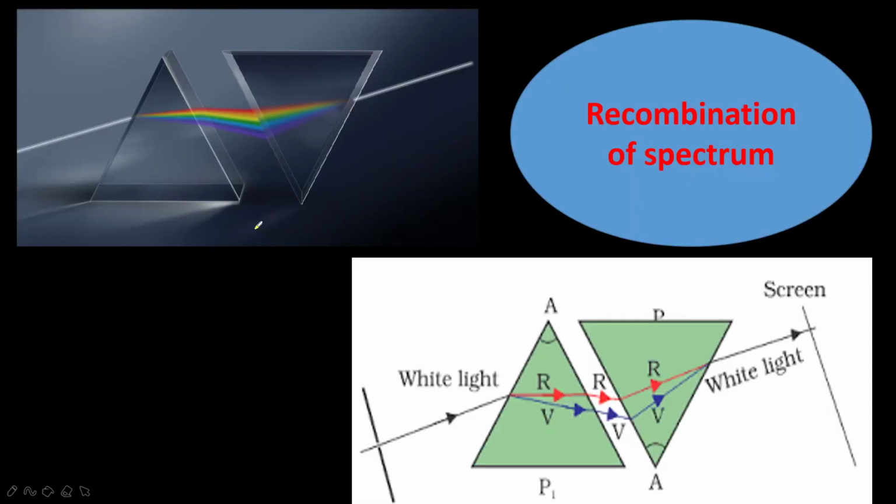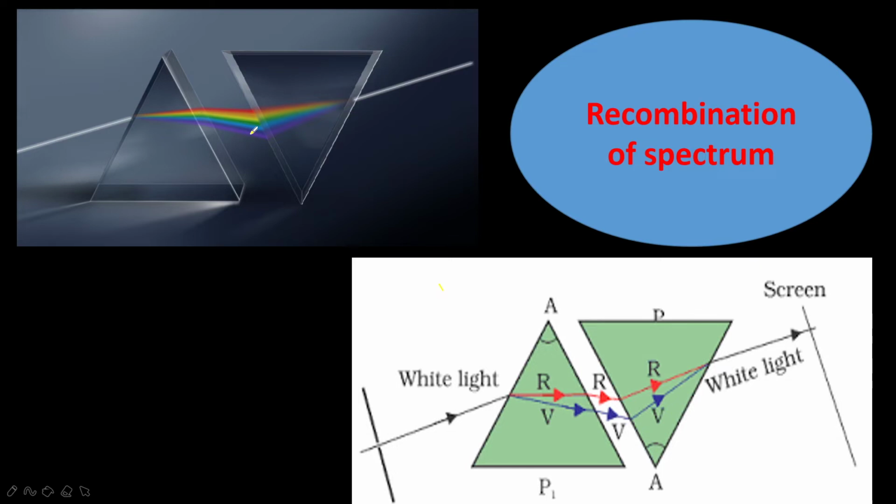Okay, now the next topic is recombination of spectrum. Just now I said, no. So here two prisms, Sir Isaac Newton worked a lot on finding this recombination of spectrum. What does it mean? In this experiment, he took a glass prism, and when it was kept in the way of the sunlight, it formed a spectrum. Again, in the way of the spectrum, Sir Isaac Newton inverted the prism and placed it here.